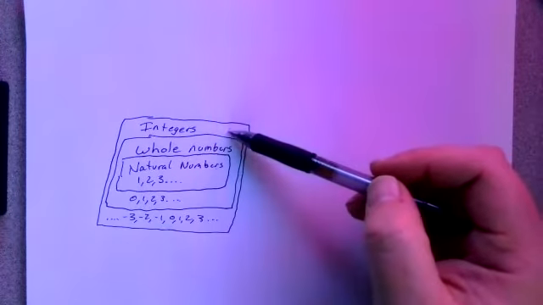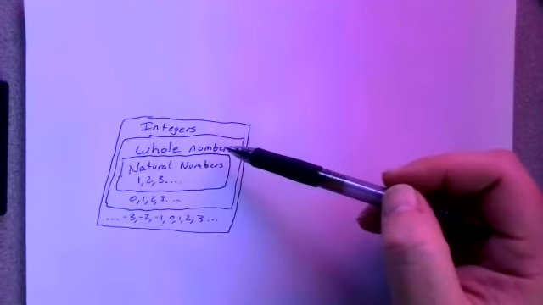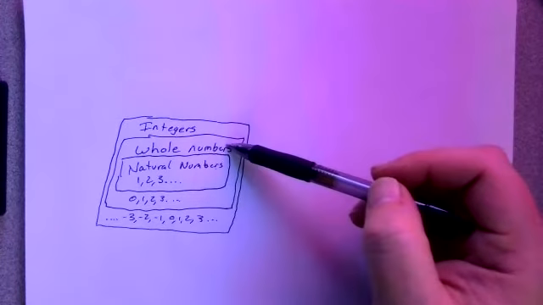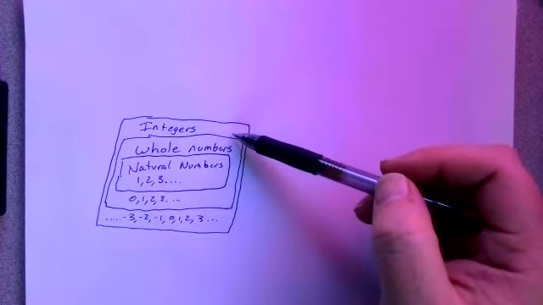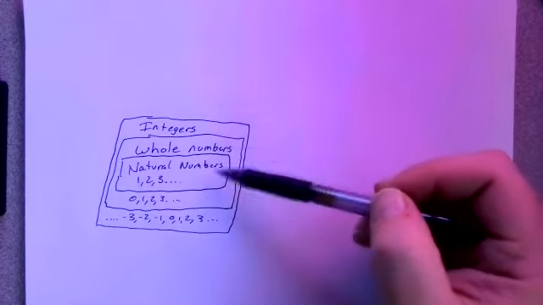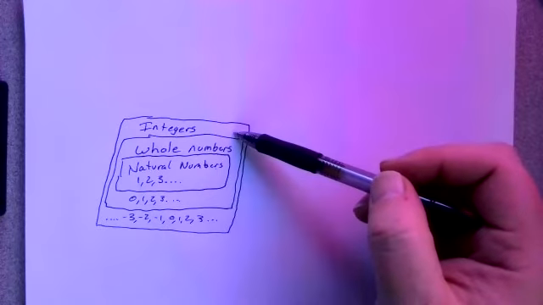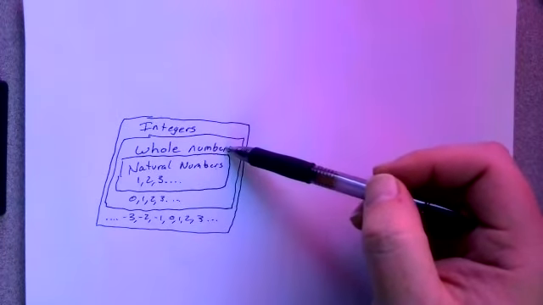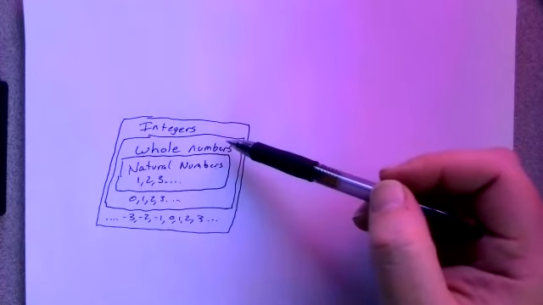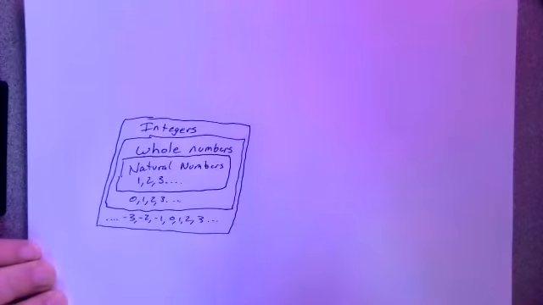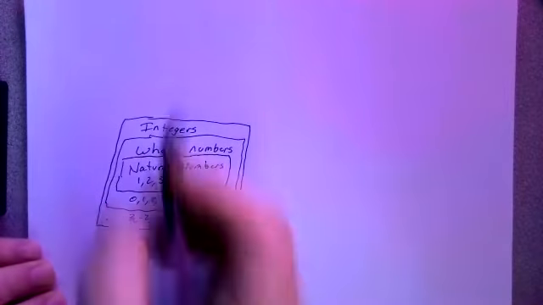Is every integer a whole number? No. But every whole number is an integer. Did you hear how that worked? Every whole number is an integer, but not every integer is a whole number. Something to think about. Next, we're going to take a look at what are called rational numbers.